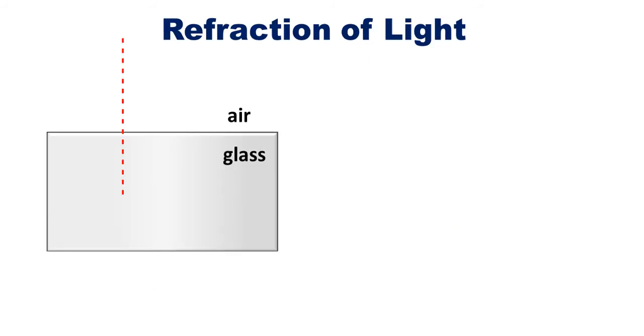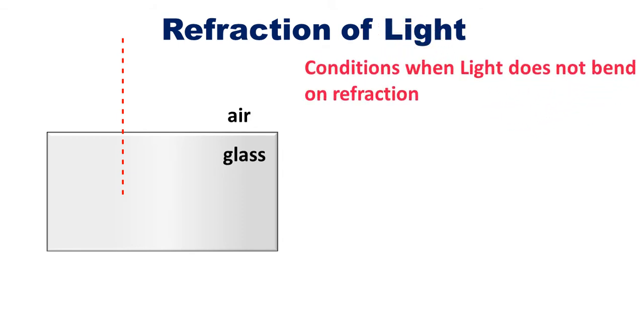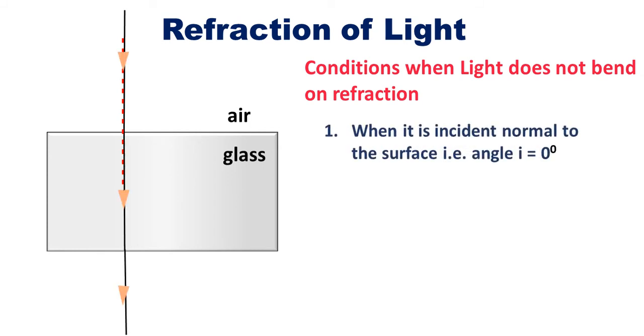There is one more case when light does not bend on refraction. So what is the condition when light does not bend on refraction? That means when it travels from one medium to another medium, it does not bend. First condition is when the light ray is incident normal to the surface. Normal to the surface means the angle between the incident ray and the normal is 0 degree.